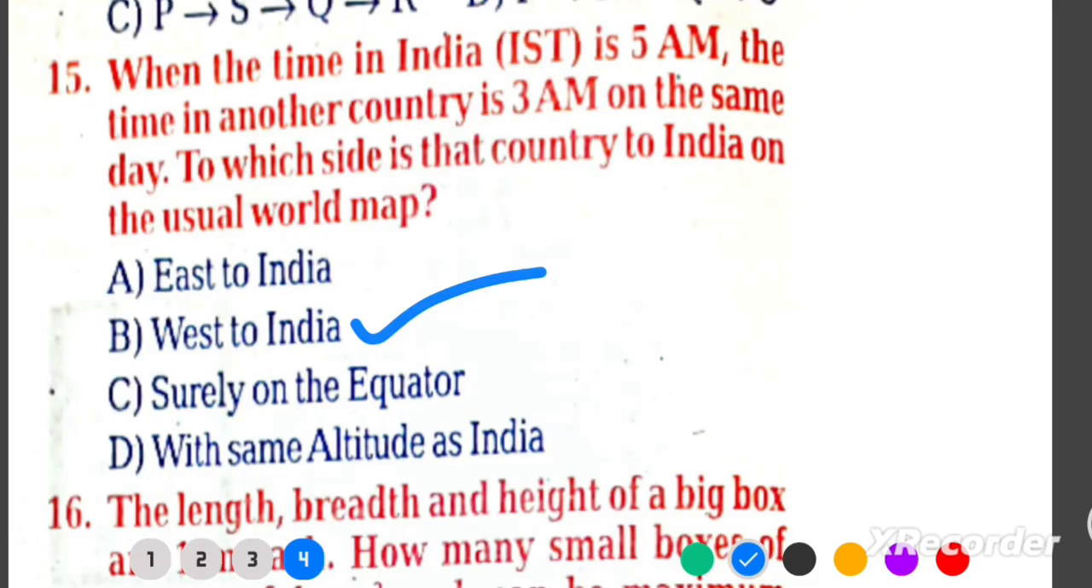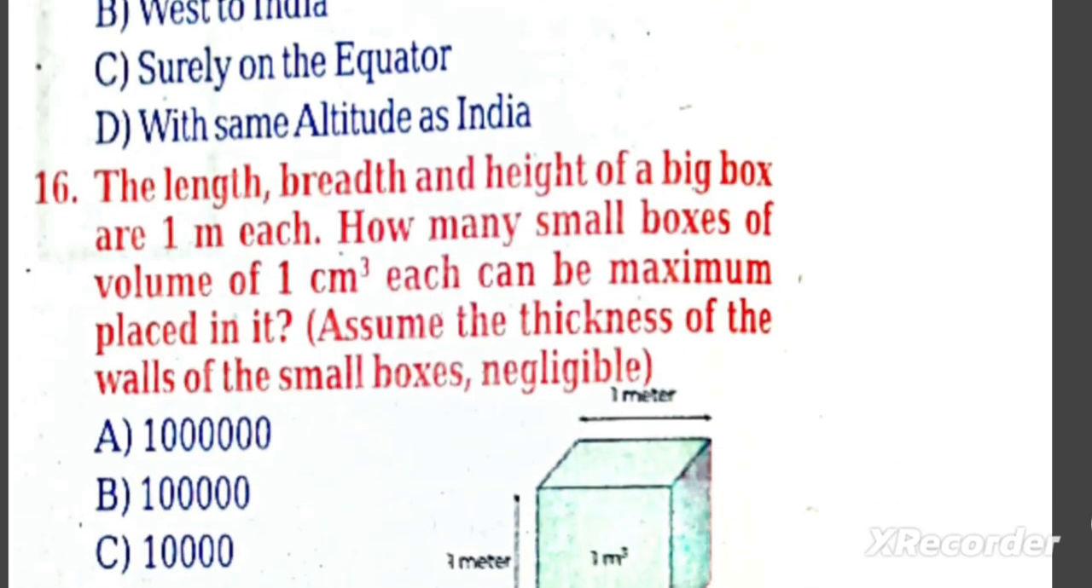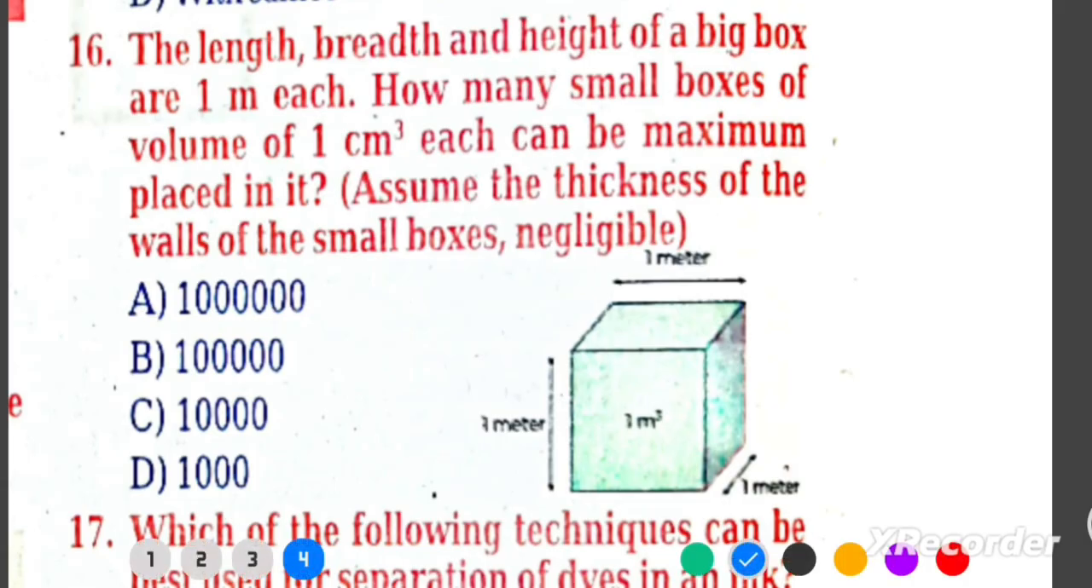Q16. A big box has each side 1 metre. How many 1 centimeter small boxes can fit inside? A. 1,000,000. Explanation: 1 metre makes 100 centimeters. Volume of big box equals 100 times 100 times 100, 1,000,000 cubic centimeters. Hence, 1,000,000 small 1 centimeter boxes fit inside.